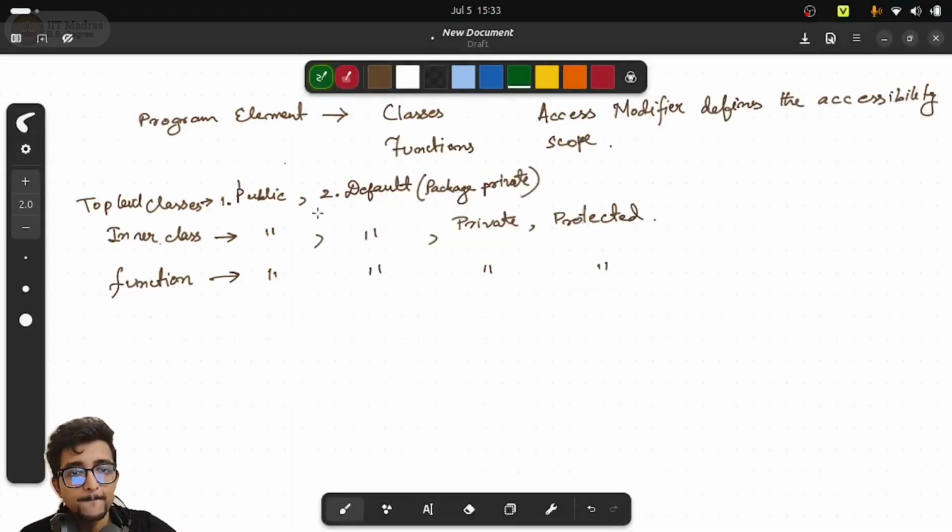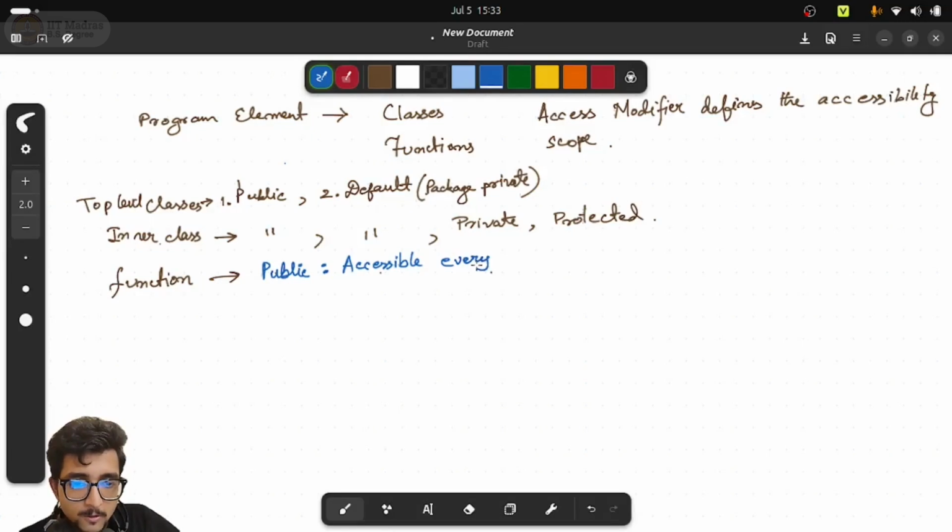When you have the public modifier, the method is accessible everywhere. If I have the other one, private, then it is accessible only within the class.